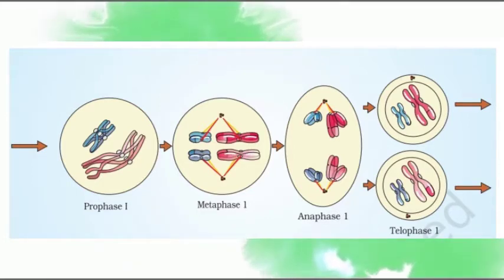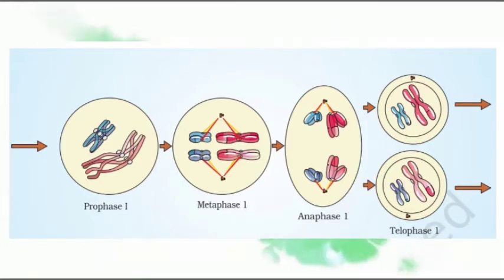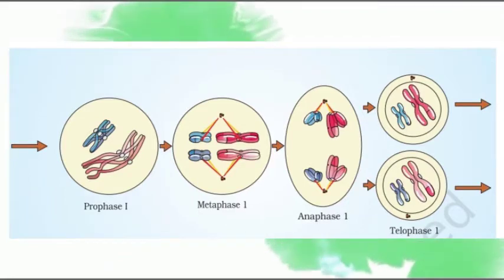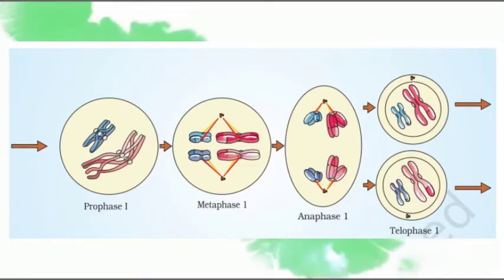Centromere splitting is absent in anaphase 1. After that, the moved chromosomes form a nuclear envelope around them. After that, the cell divides into two haploid cells, which is called the dyad of cells. Let's check this diagram carefully for your better understanding.